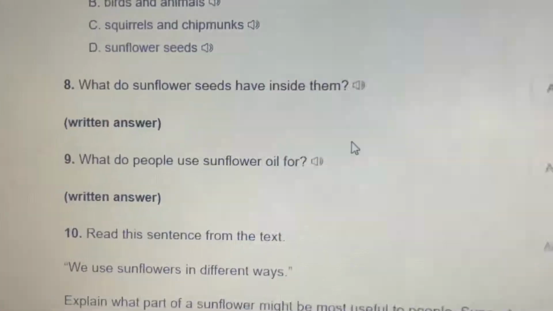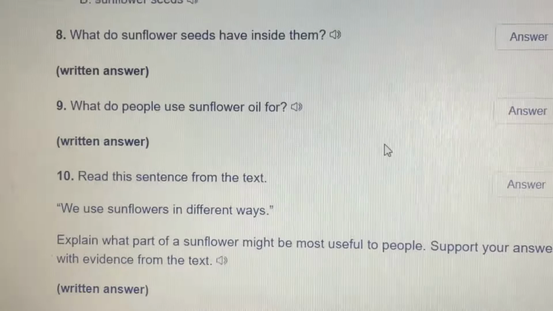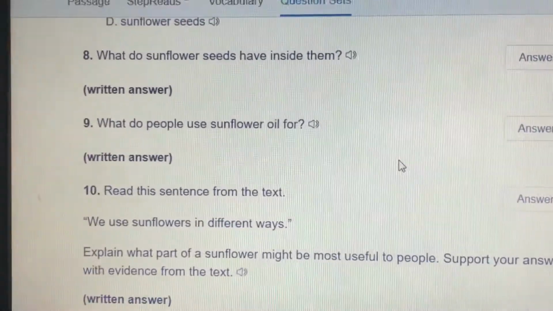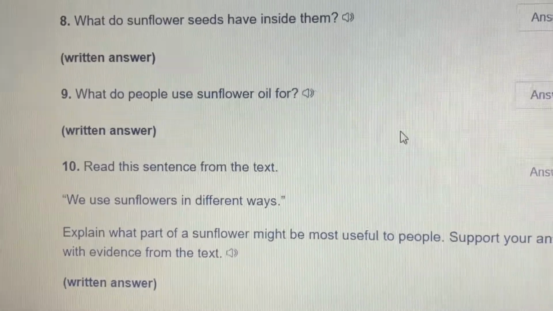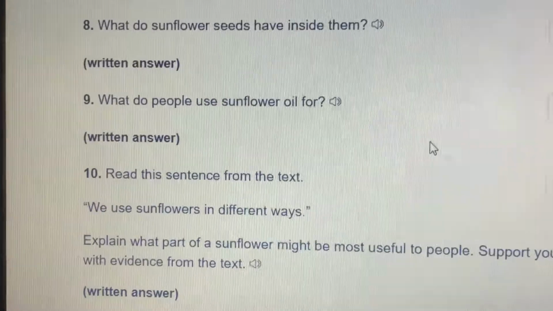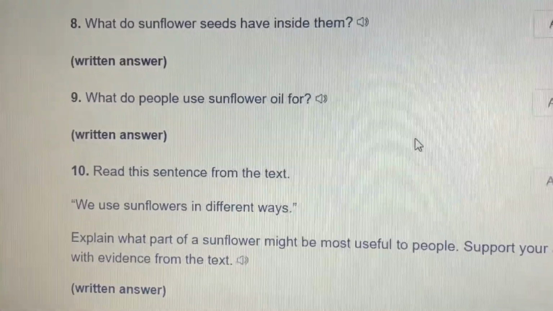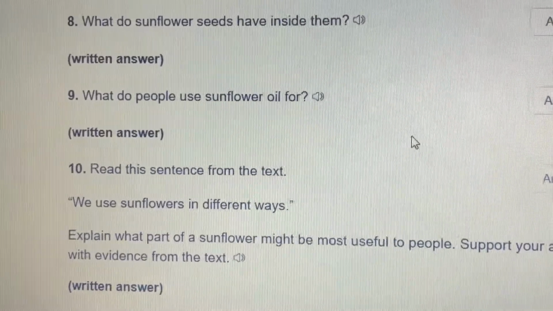Here's where you type your answer. Please don't just type random letters. We can see your work. We will ask you to redo it. Do your best. The answer's in the text. What do sunflower seeds have inside them? Okay, well, I just read that in the question above. And it says it in the text. Go find it. Sunflower seeds have blank inside them. I know because in the text it says.